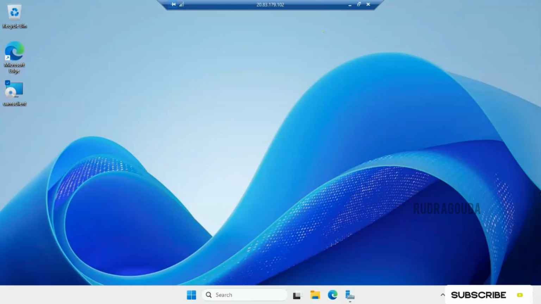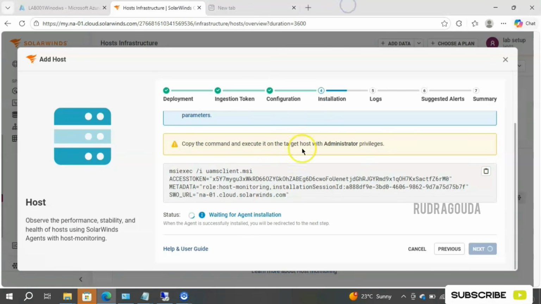Why I have done that: let me go to the SolarWinds Observability console and I'll show you. Here you can see the file name should be like this only, then only it will execute without any error, right? So our next task is to copy this command and run it on the virtual machine.